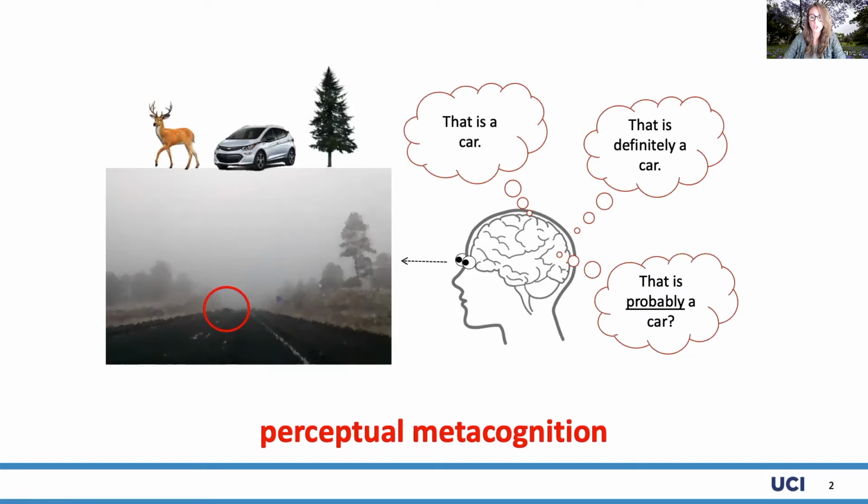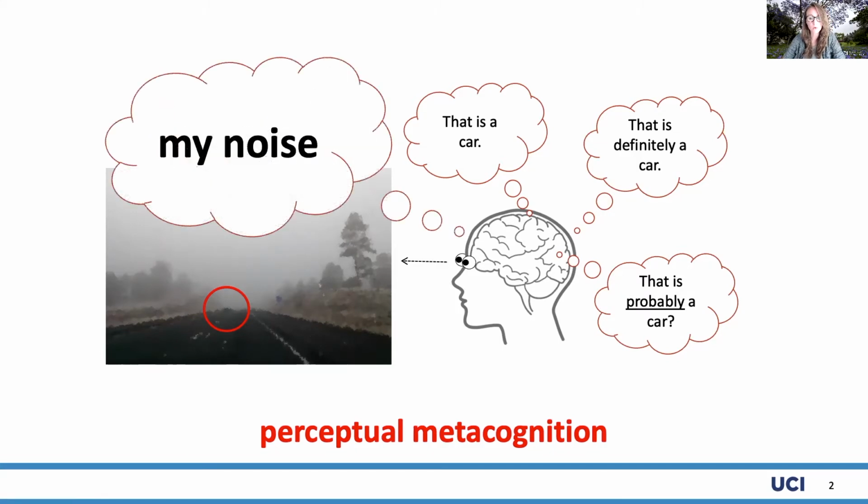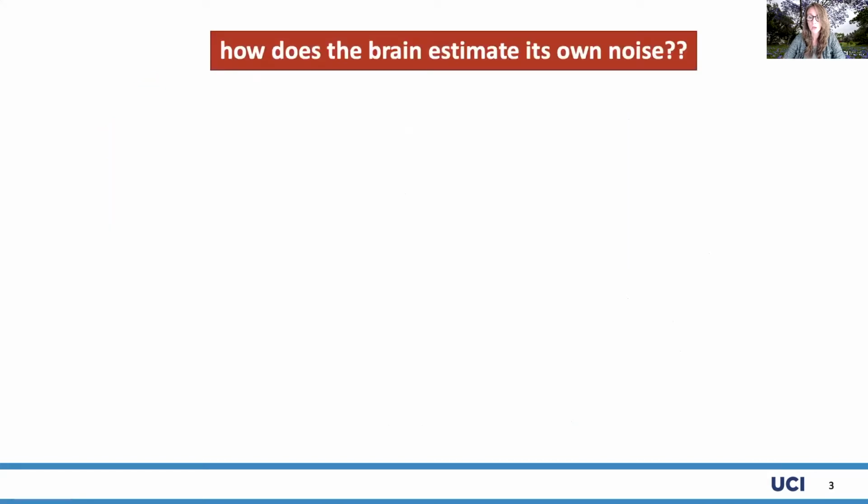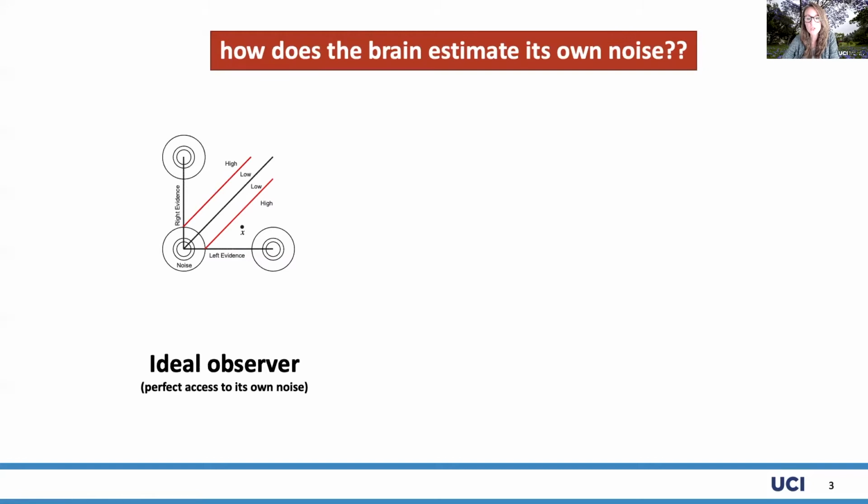This confidence judgment is what we'll focus on today, and it requires that the metacognitive system form an estimate of the noise in its own representations and its decisional process. But how does the brain estimate its own noise? One kind of obvious default answer would be that it doesn't estimate noise, it just knows noise.